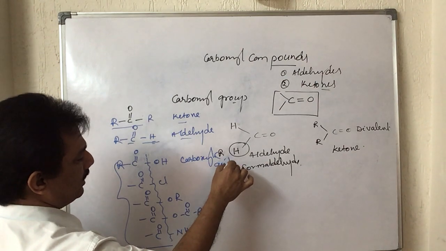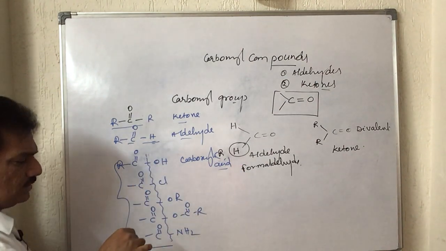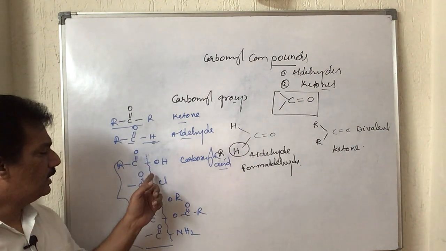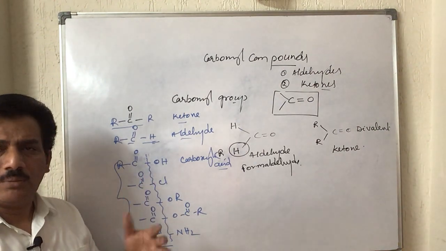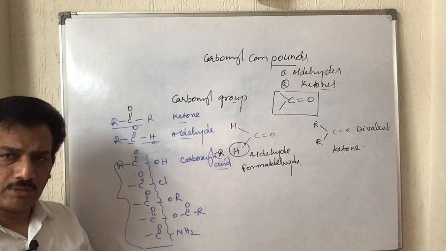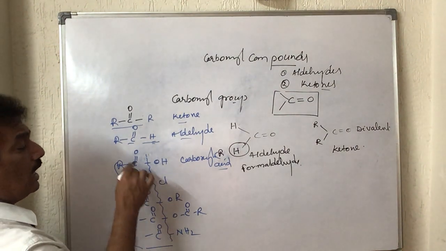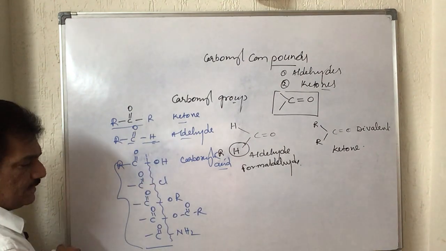And that's why, when two oxygen atoms are present in the compound like this, it is given as a separate homologous series. It is nothing but carboxylic acid, and in that carboxylic acid, along with the CO group, OH is also present.